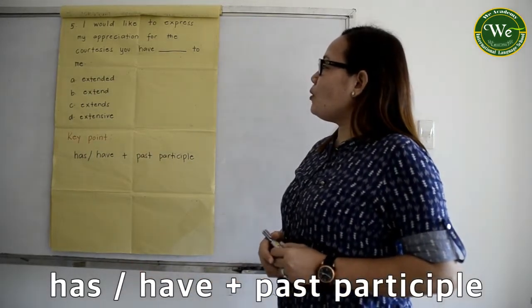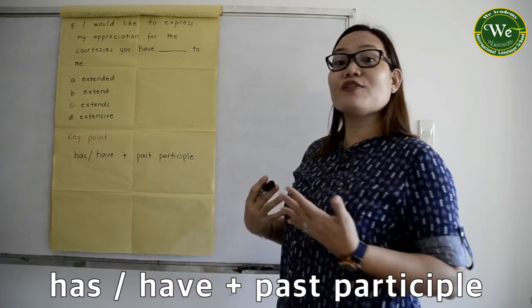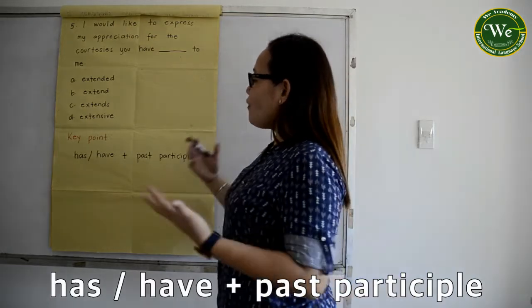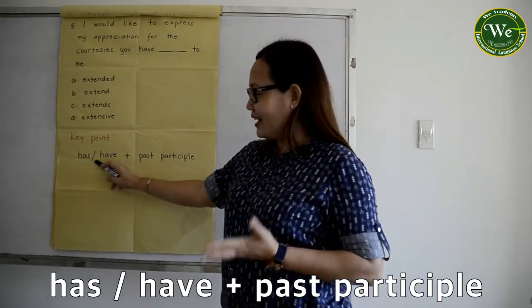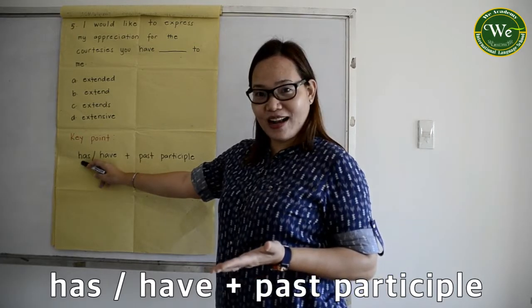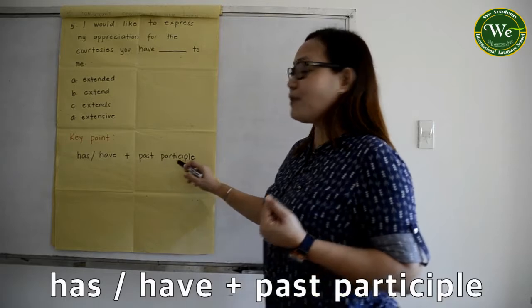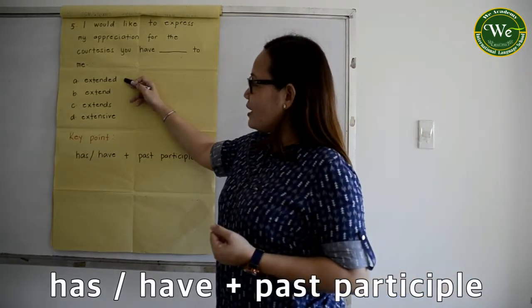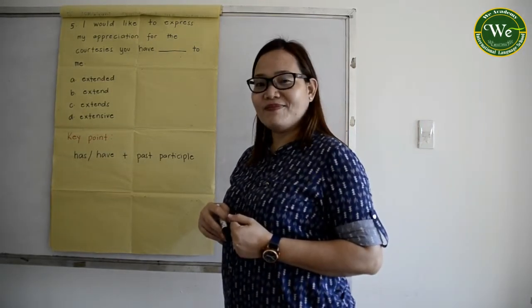Earlier I think I have mentioned the perfect tense. Perfect tense is formed by using has or have. I guess you already know when to use has, right? And when to use have, plus the past participle form. So here, which one is in the past participle form?